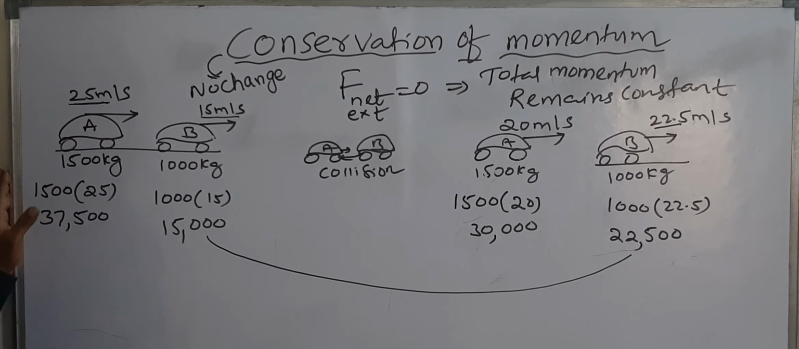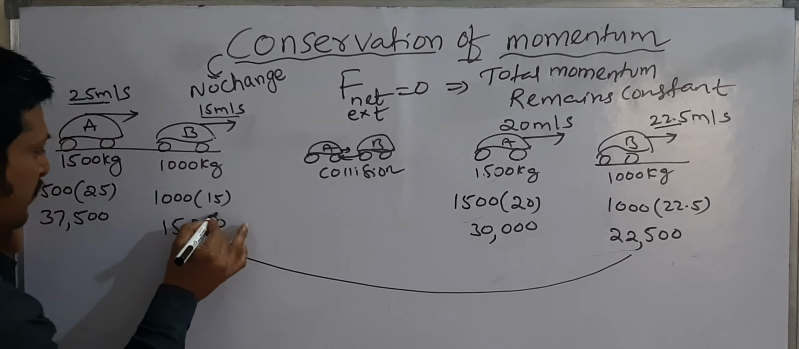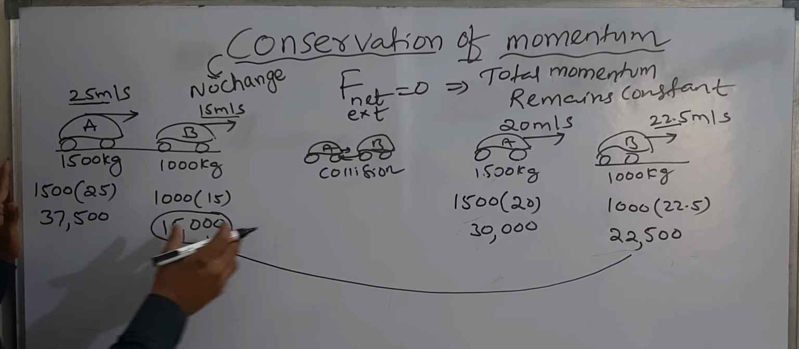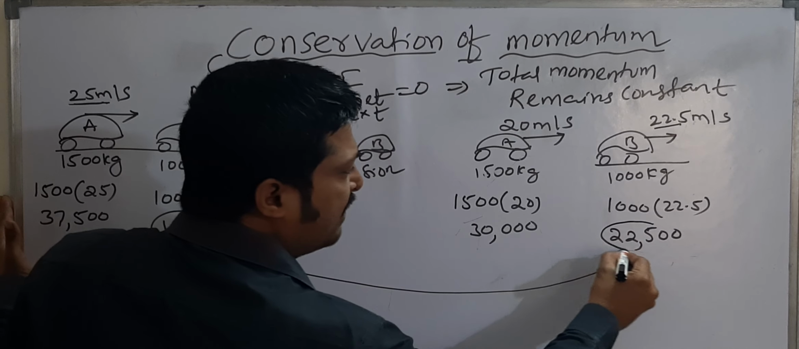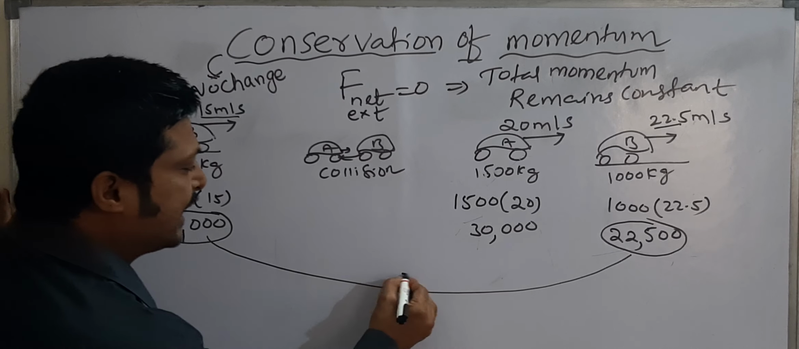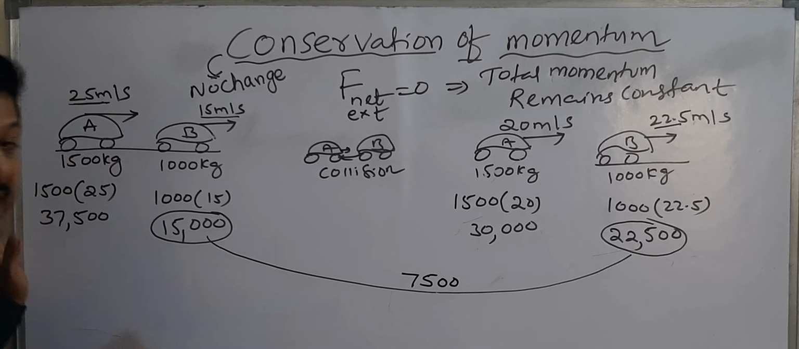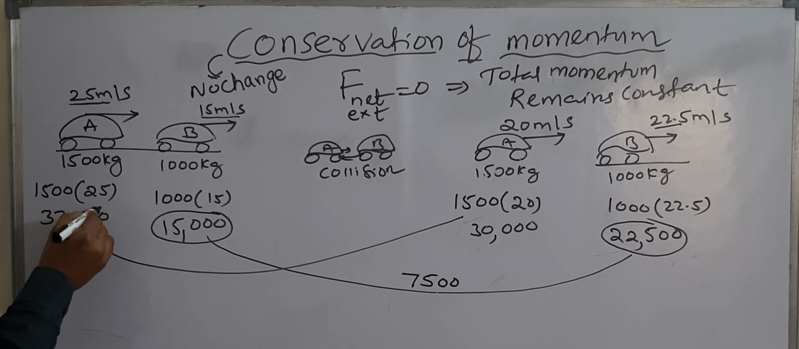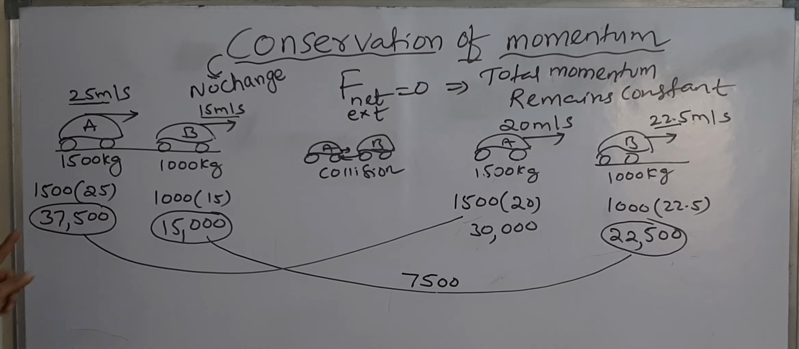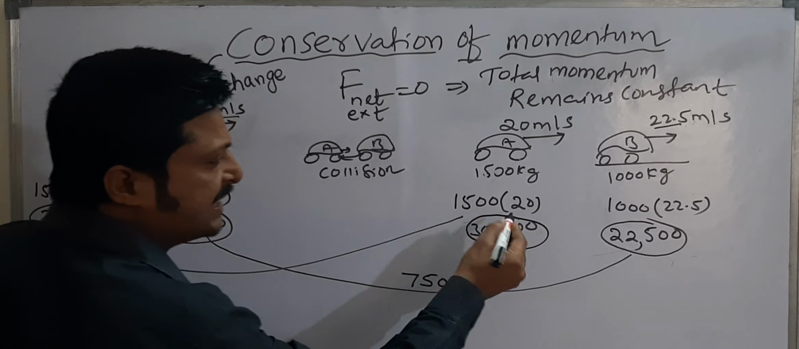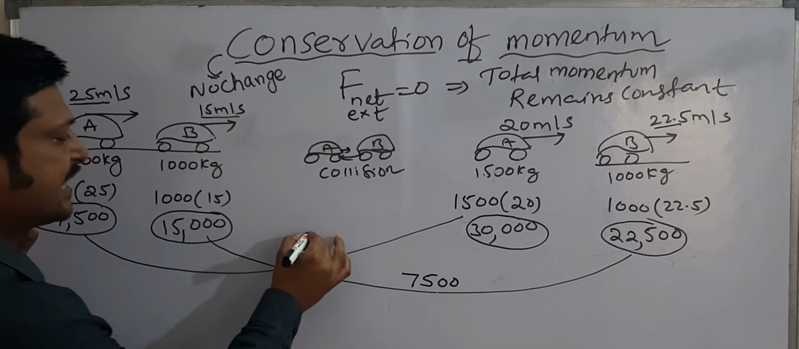If you observe car B, how much momentum? Initially, the momentum of car B is 15,000. After collision, the momentum of car B is 22,500. That means how much increase? 7,500 increase. And if you observe car A, initially car A's momentum is 37,500. After collision car A's momentum is 30,000. So how much decrease in momentum?